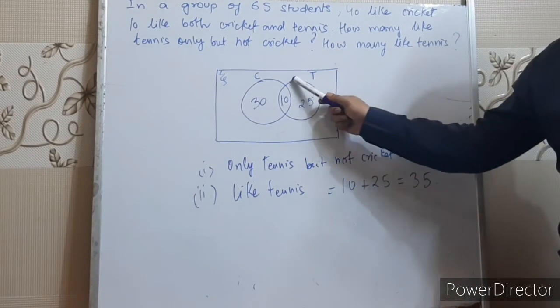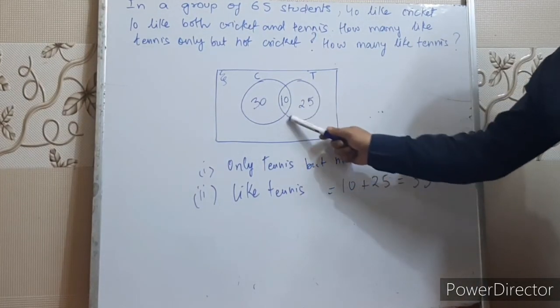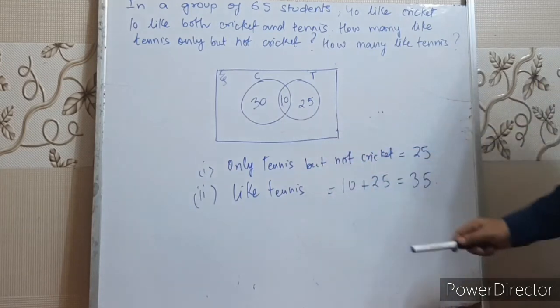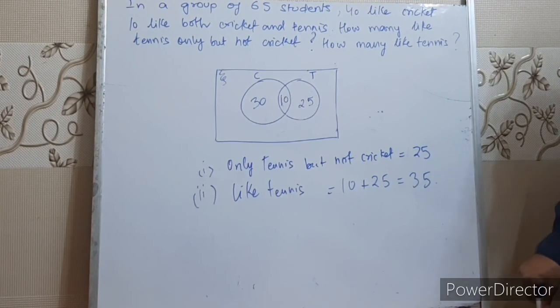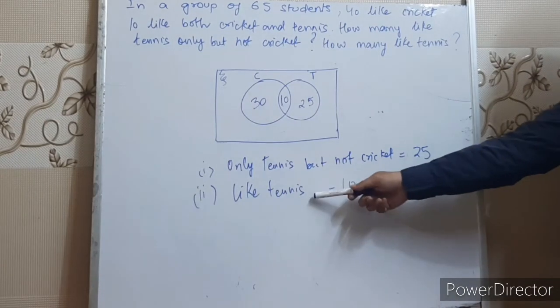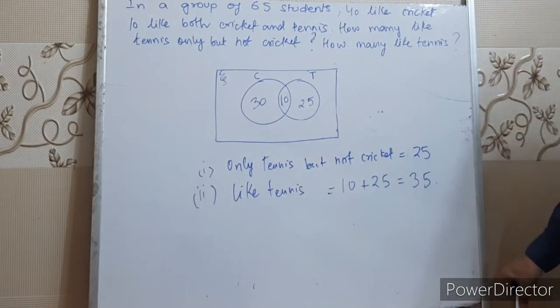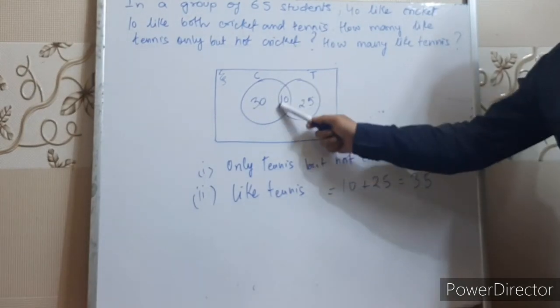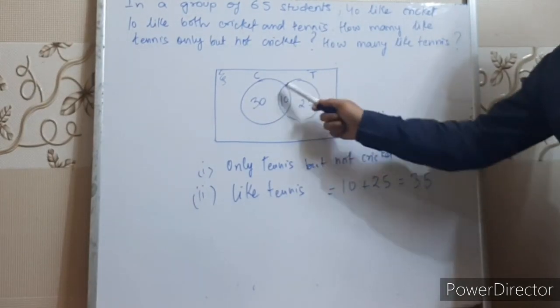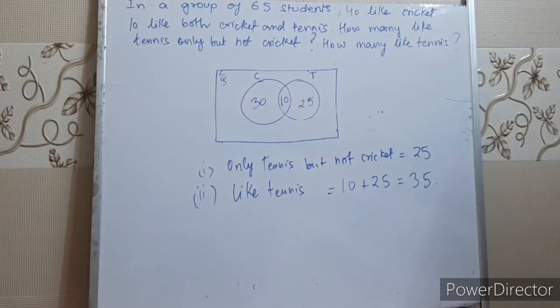And how many like tennis? You can see that in this circle of tennis, how many students are there? 10 plus 25, 35. So 35 students like tennis. Apart from that, those students who like both, right? So if they ask how many students like tennis, that means you have to take this whole circle, all the students in this tennis section, right? Note down please.